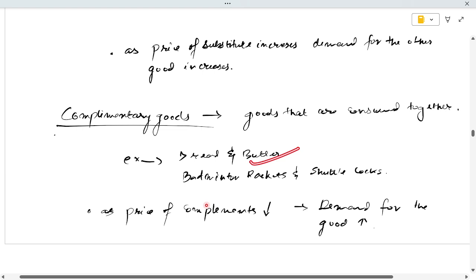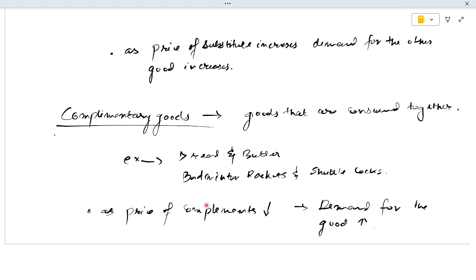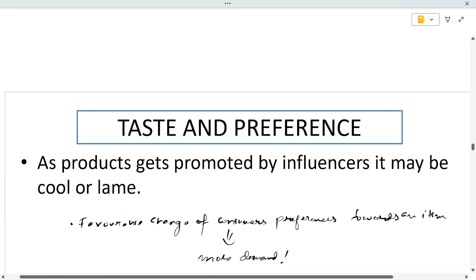So you will buy butter, considering butter to be at the same price. Ko. Badminton racket se hongdara e, you will buy more shuttlecocks. Without shuttlecocks, you can't play badminton. So you will obviously buy more shuttlecocks. This is the relation of complementary goods. As price of the complementary good decreases, demand for the other complementary good increases.